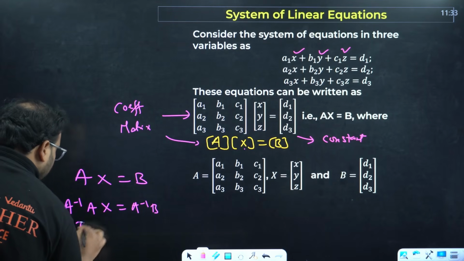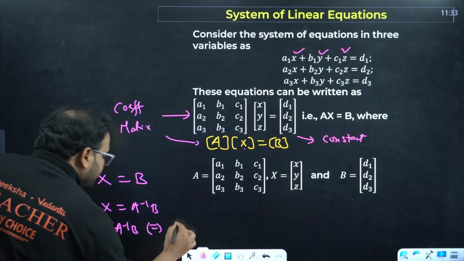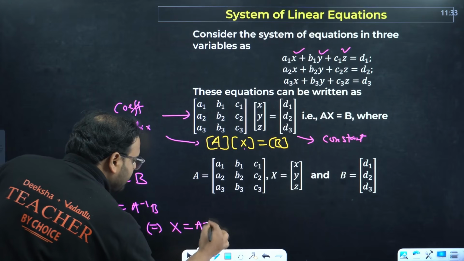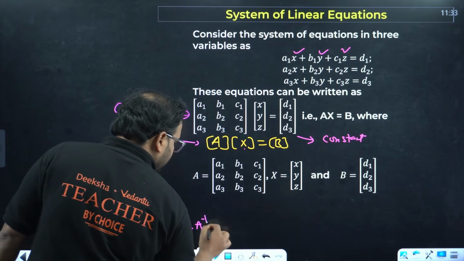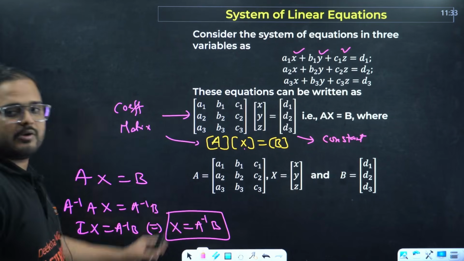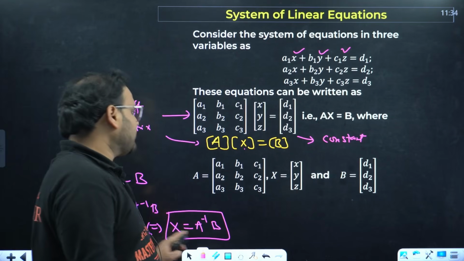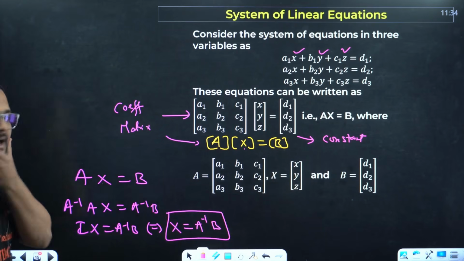This becomes IX equals A inverse B, which gives me x equals A inverse B. You have to find the x variable matrix, so I have to find A inverse B. Once you get the x matrix, you'll get the values of x, y, and z. I hope this is clear. Yeah, can you move on?